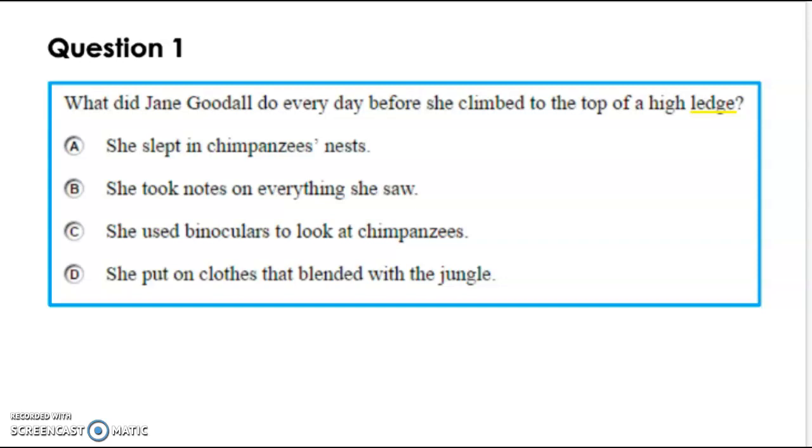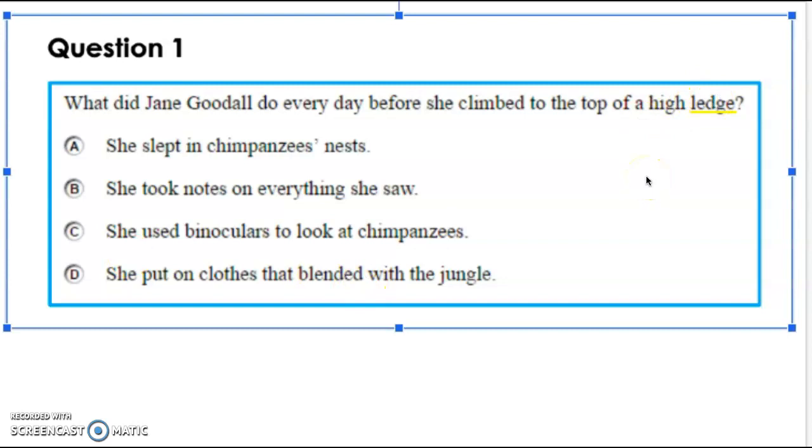She must be the one this text is all about. And she must be the one that is watching chimpanzees in the wild. I'm going to underline the word ledge so that I remember when I'm reading the text to look for clues to the answer to question number 1.